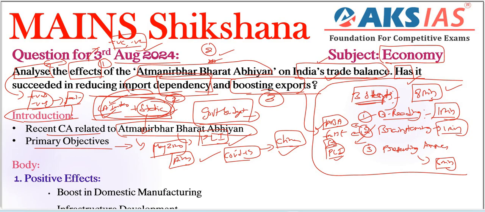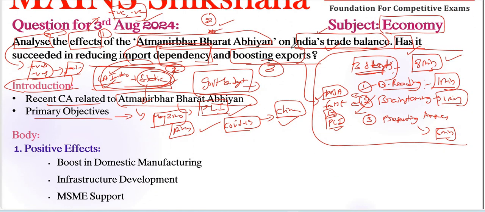Then we need to go to the body part in the question according to the demand of the question. We need to follow effects here. Analyze the effects means we need to give positive effects based on some facts or data. First of all, boost in domestic manufacturing is the first important positive effect here.